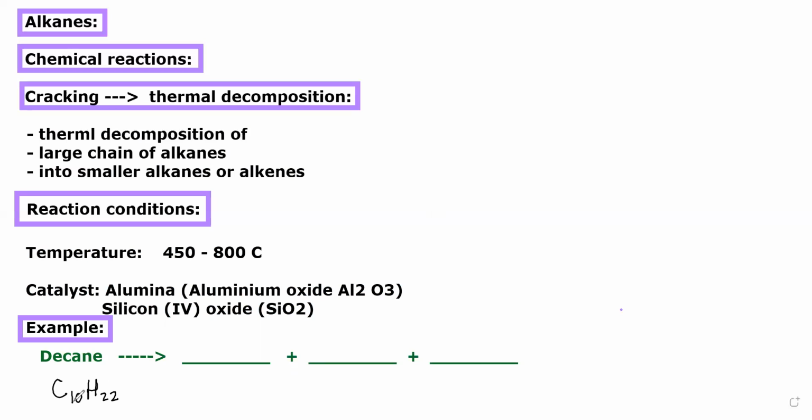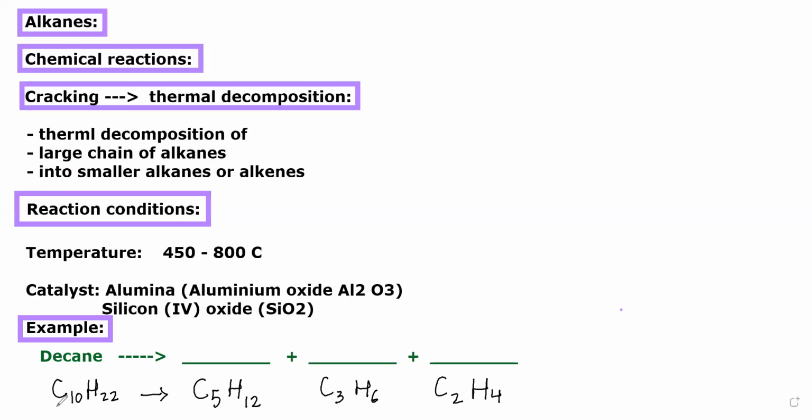When I do this, it means my products must add up to C10. So I can try C5, 3, and 2. 5, 3, and 2 already gives me 10 Cs, right? Then hydrogen accordingly: C5H12, C3H6 and C2H4. Now count also: 12, 6 and 4 makes 22. So I have an equal number of carbon and hydrogen.